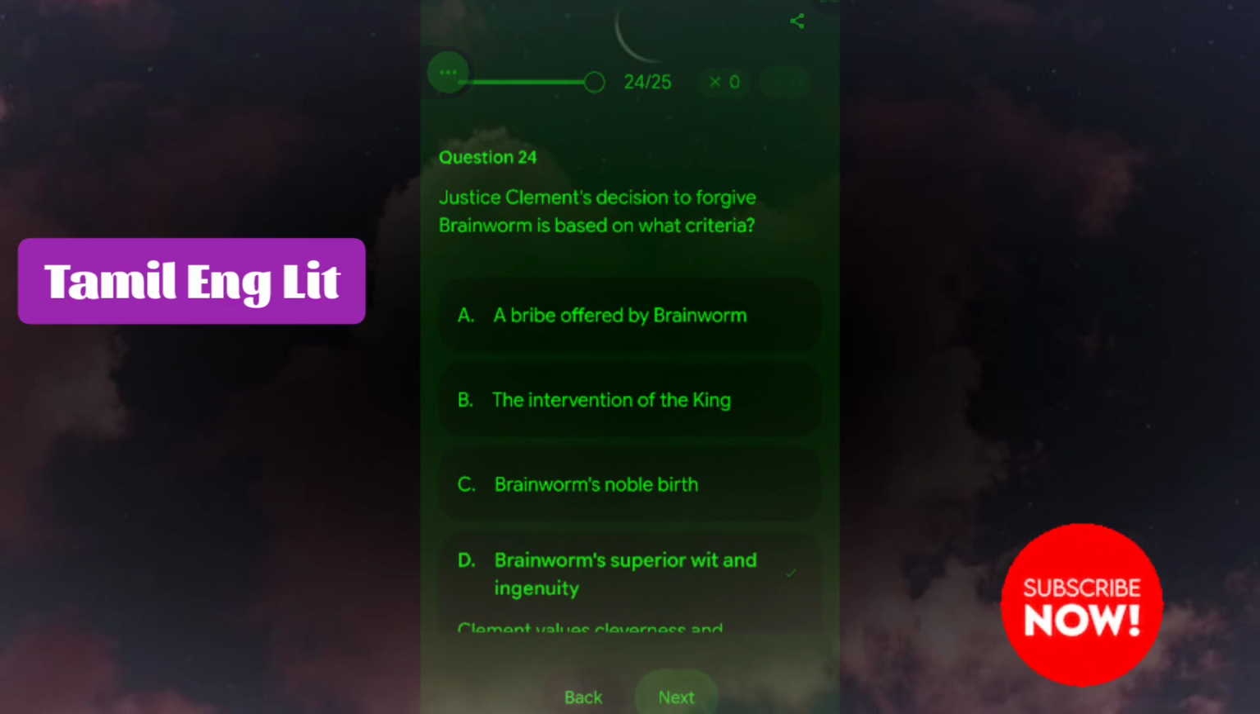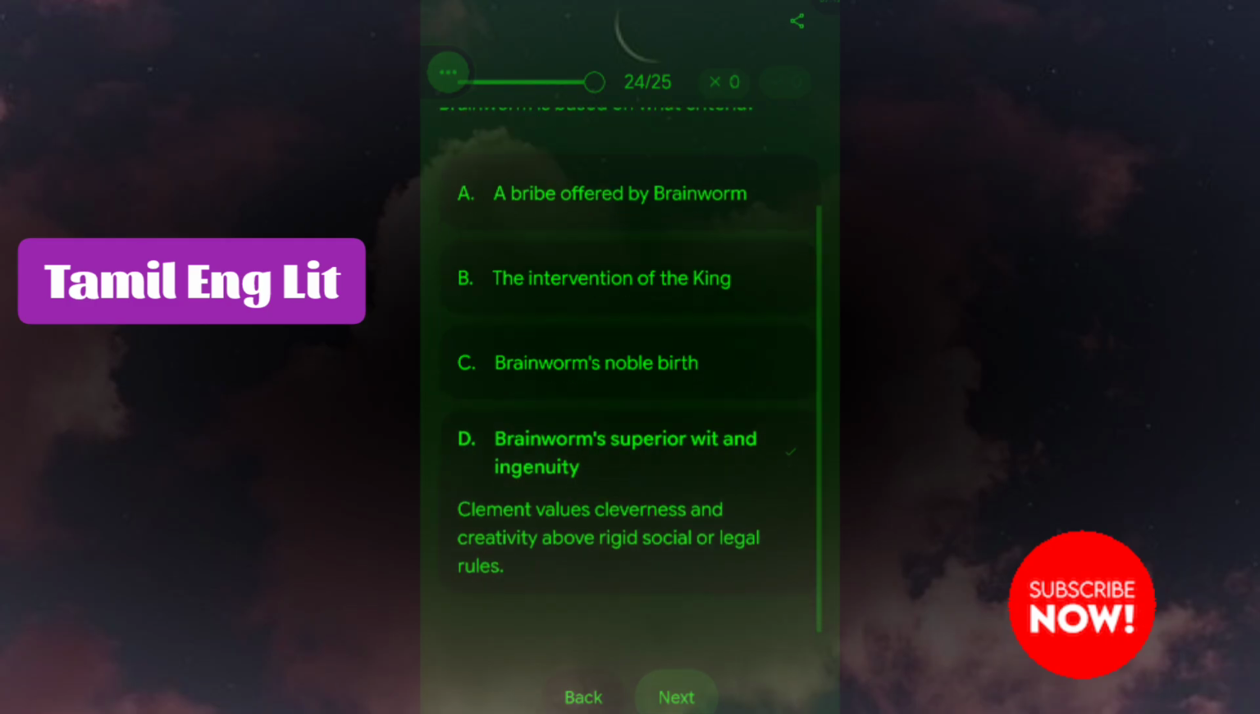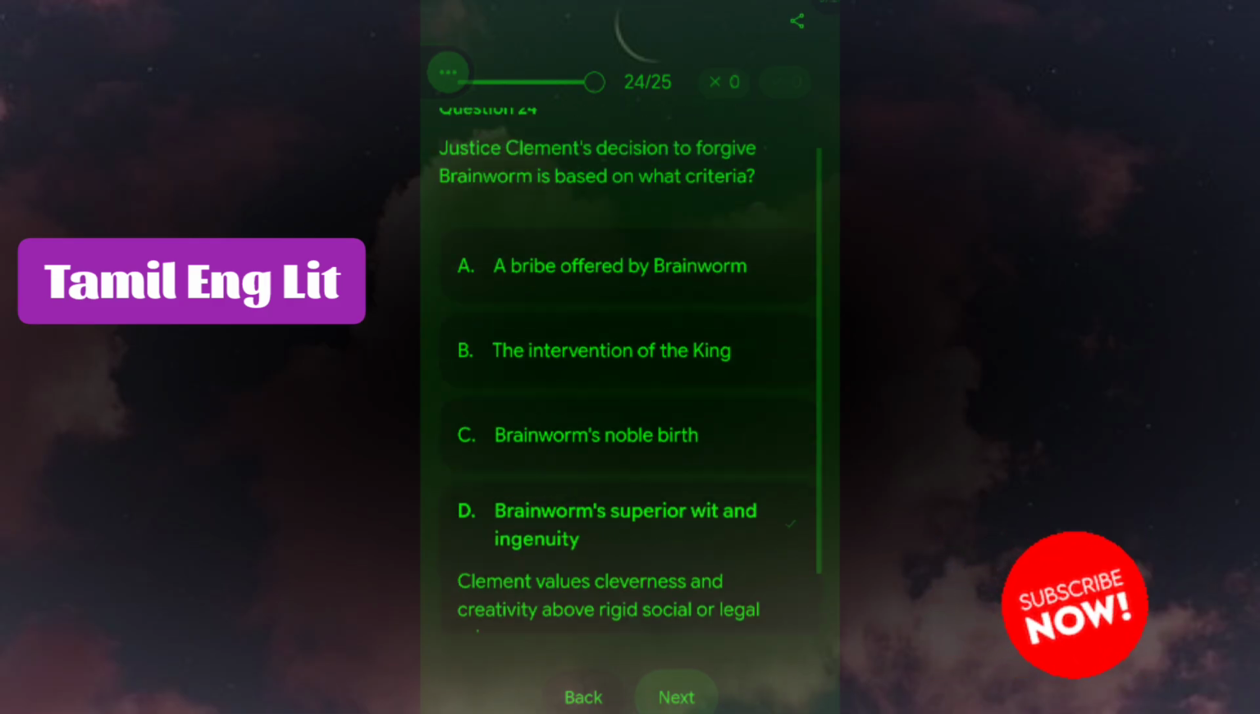Justice Clement's decision to forgive Brainworm is based on what criteria? Brainworm's superior wit and ingenuity. Clement values cleverness and creativity above rigid social or legal rules.